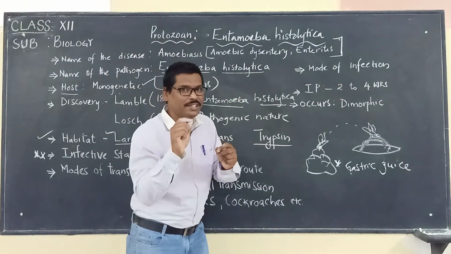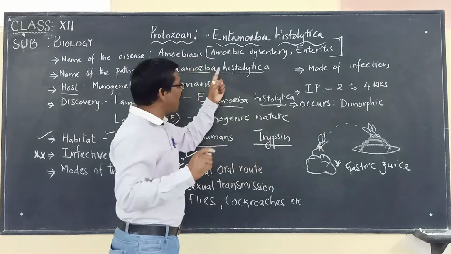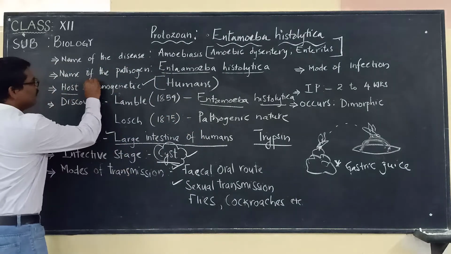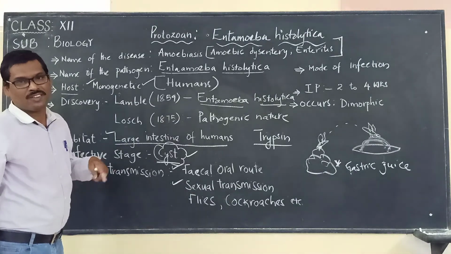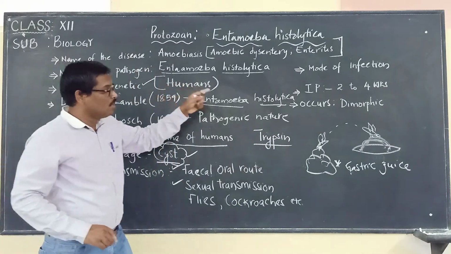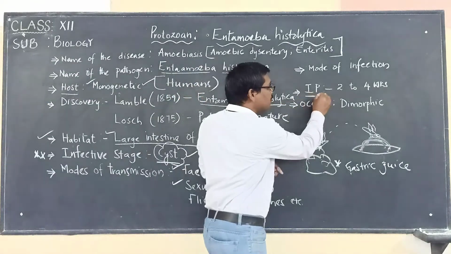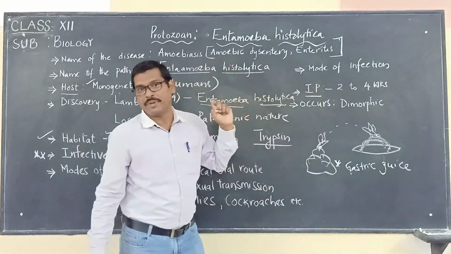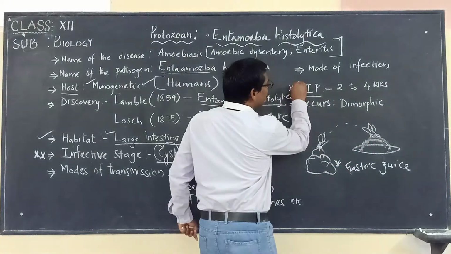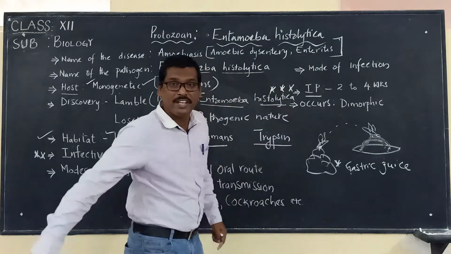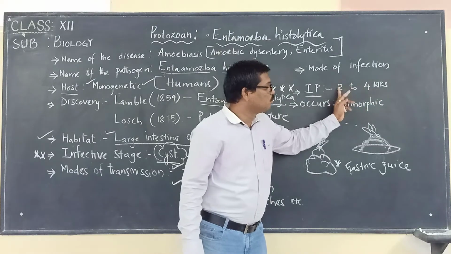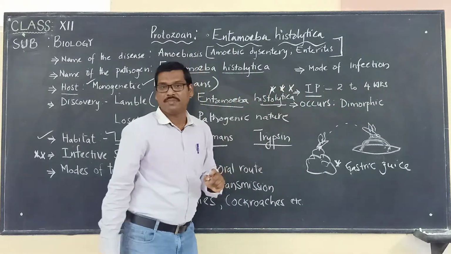So here we are identifying that the whole life cycle of Entamoeba histolytica is completed within the humans. That's why we are calling it monogenic, when it is completing its whole life cycle within one organism, that is the humans. So what is the incubation period? IP means incubation period. The incubation period is about 2 to 4 weeks. This is very important. The incubation period of Entamoeba histolytica is about 2 to 4 weeks. We have to keep that in mind.